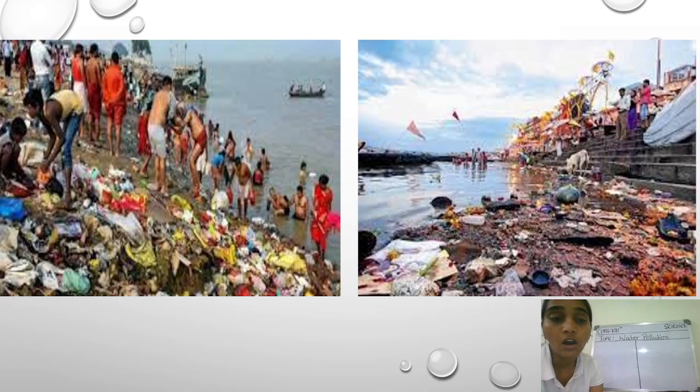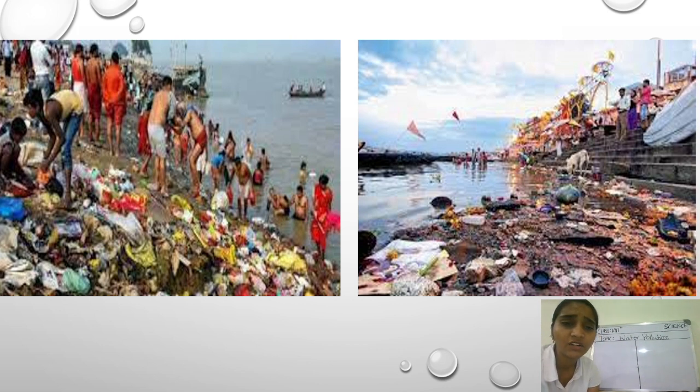So now, students, a few images are being depicted on your slide. What you have to do is just identify these images, what is happening, what can you see or infer. Yes, it looks like, doesn't it look like the Ganga river? Yes, or the Yamuna river, where people are doing pujas on the ghats, right? The Ganga ghat or the Yamuna ghat. So look, what is the condition? Yes, you can see that so much plastic is there, spoiled.